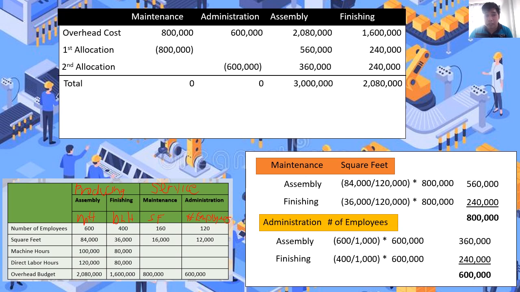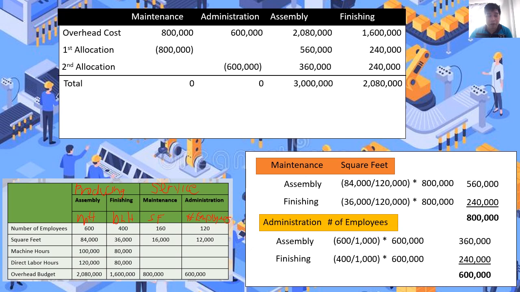So, si assembly, as you can see, meron na po tayong total overhead cost na 3 million pesos. Si finishing naman, meron na tayong 2,080,000 pesos. So, from here, we can already determine the predetermined overhead rate to be used on these producing departments. So, unahin natin si assembly. Si assembly, meron na tayong total factory cost na 3 million pesos. So, ang sabi doon sa ating illustration kanina, the basis of predetermined rate na itatransfer natin kay assembly is based on the machine hours. So, babalikan nyo po yung ating machine hours.